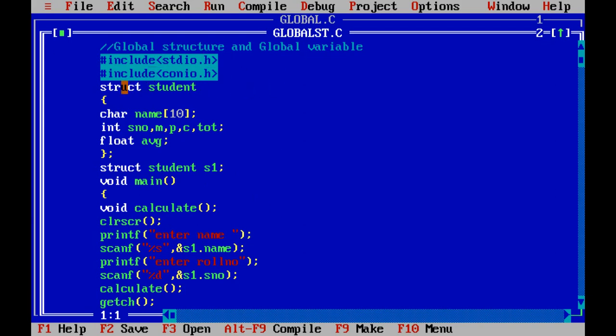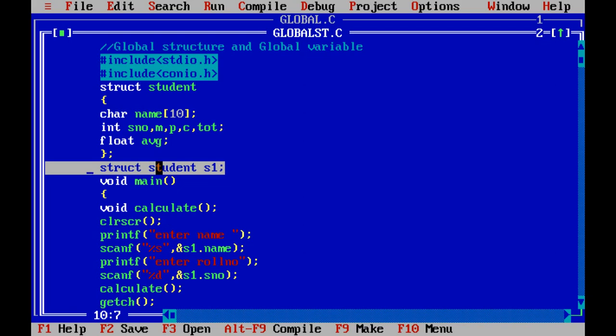Now look here. Struct, structure name, character name, integer roll number, three subject marks: maths, physics, chemistry. You can place any subject names like M1, M2, M3 also, and total, and float average, and I am closing the structure with the semicolon. Now struct student S1. This statement we call a global declaration. That means we are defining the structure variable outside the main, which we call a global structure. So all these variables are called global variables.